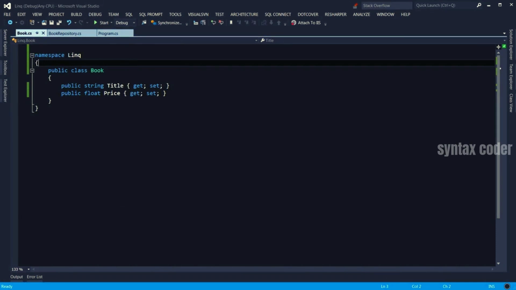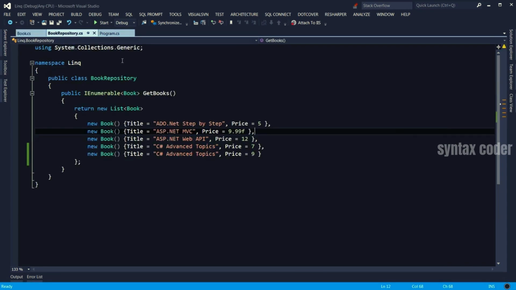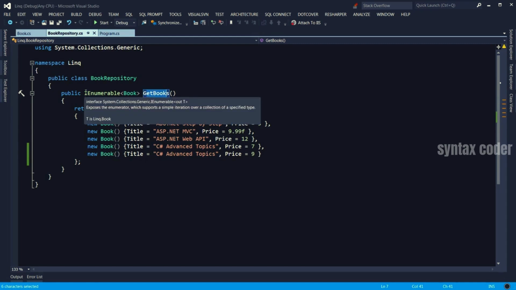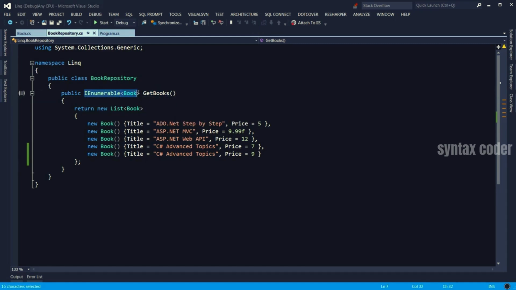Here in this project, I've got a simple book class with two properties, string title and float price. I also have this book repository, which has one method called GetBooks, which returns an IEnumerable of book. Basically, I have hard-coded a few book objects here in a list. So here I'm returning a new list.